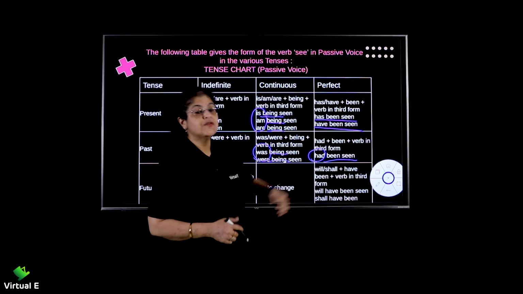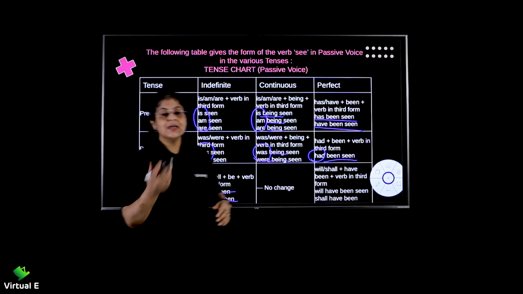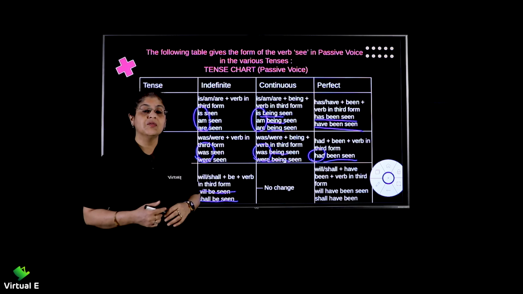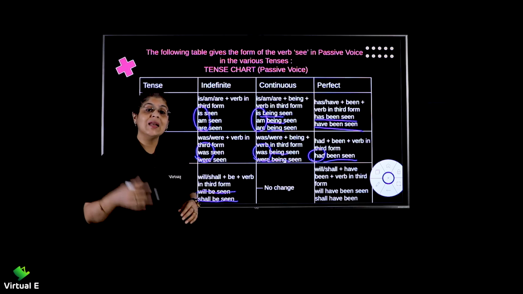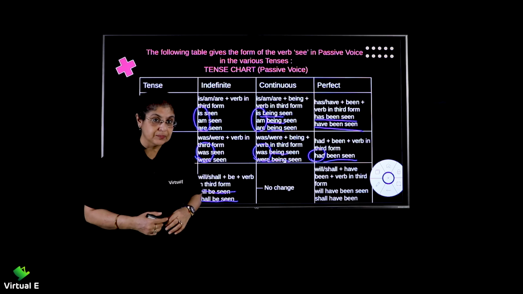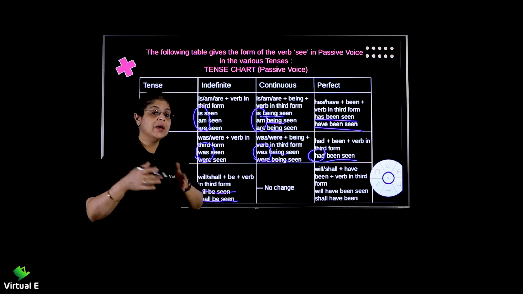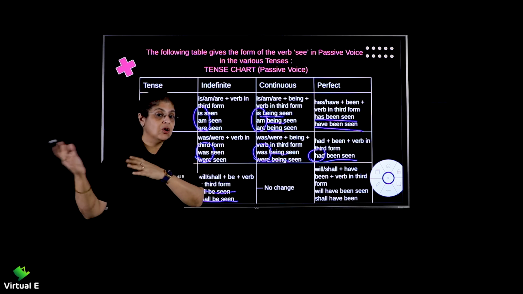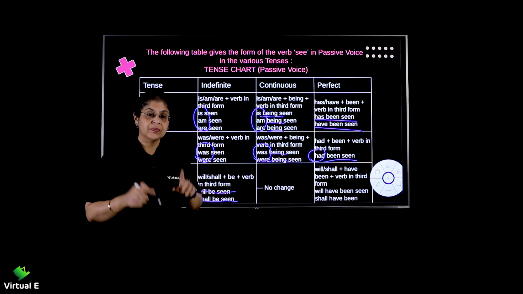Now, coming to the future perfect. Again, I take a book or novel sentence: I will have read a novel by tomorrow.